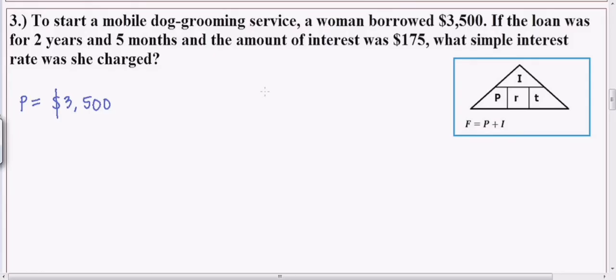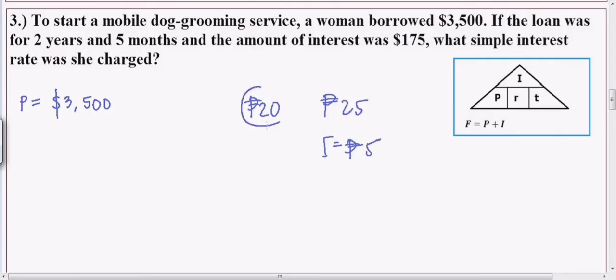Syempre guys, may kasama na siyang interest, so that is future amount. Okay? Parang ano lang yan eh, kunyari nangutang ka ng 20 pesos. Kunyari, yan yung inutang mo, 20 pesos. Tapos, yung kaklase mo, naningil ng 25 pesos. Okay? So, 25 pesos. So, alam natin na ang interest ay 5 pesos. Tama?